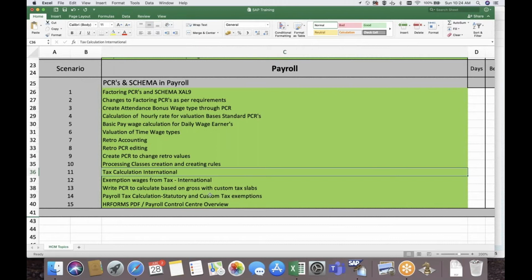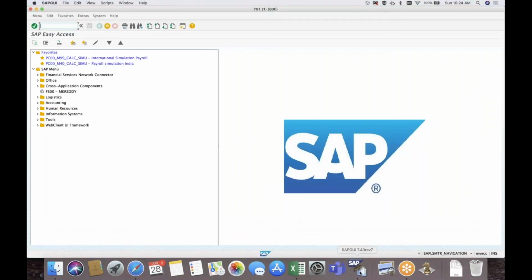We'll quickly see a simple example PCR, how it will work. We'll just take a very simple example. Let us say we have an employee.